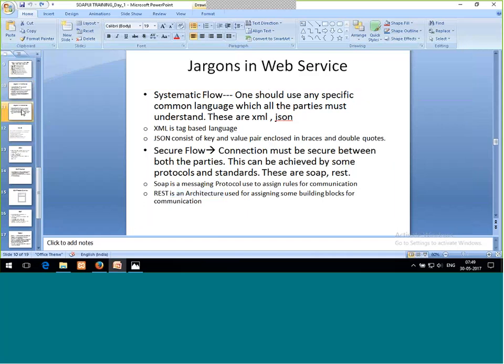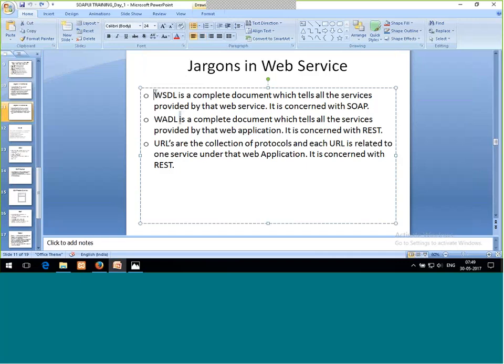Next is WSDL. WSDL is a document which contains the constraints and rules which one must follow, and it contains all the services available within a web service. And WADL is a complete document which works in the same way as WSDL. Both are documents: WSDL is concerned with SOAP, and WADL works with REST only.